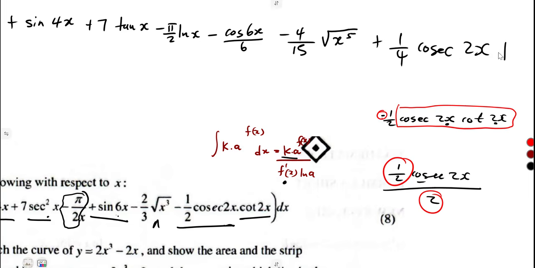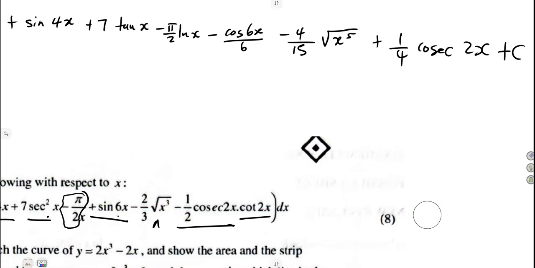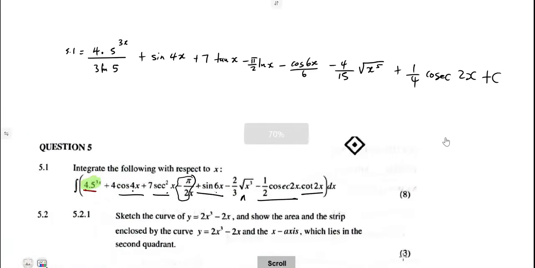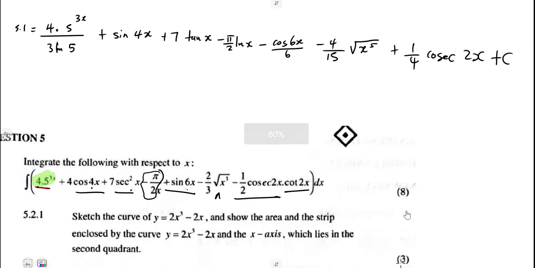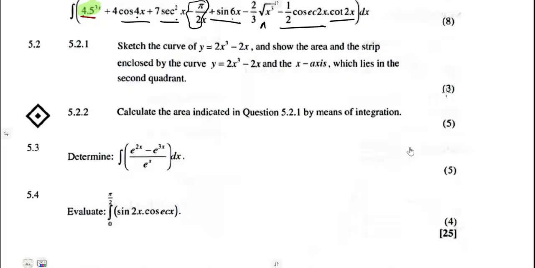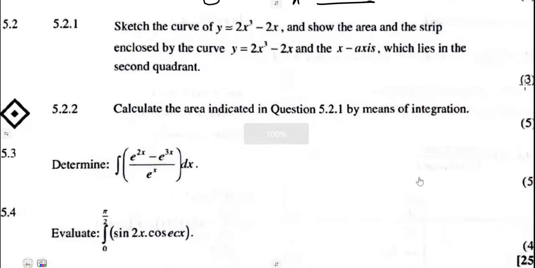Then integration, remember to add the constant of integration at the end. So that was it here, to just integrate each part separately. You rewrite and integrate. This is what you're going to have. All right, let us move on. 5.21. We're given this sketch. All right, sketch this and show the area of the strip enclosed by that graph.